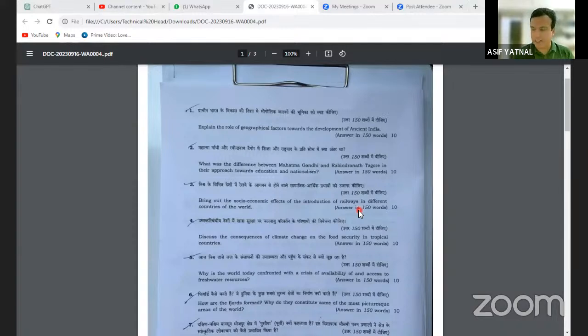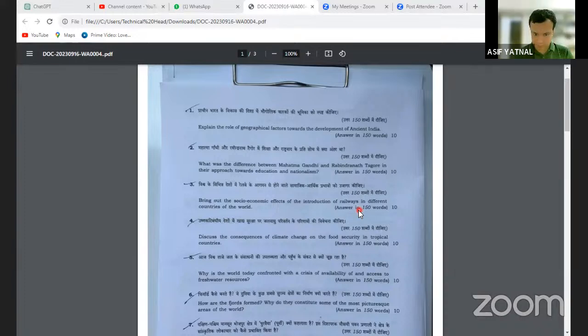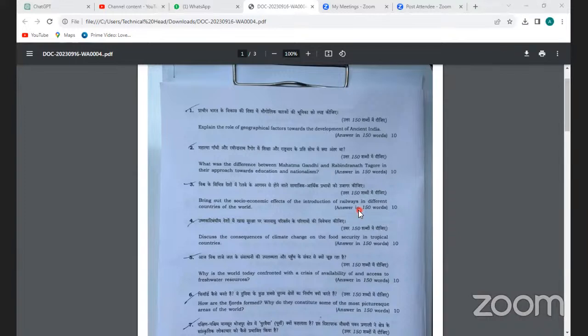Right? Can you tell me 3 positive effects and 3 negative effects? Sagar, 3 positive effects of introduction of railways in India, socio-economic effects, and 3 negative effects. Yes, sir. First one, transport became easy, sir. And second, trade, the goods that we used to take from one place to another, we could carry more of them at one time, sir.